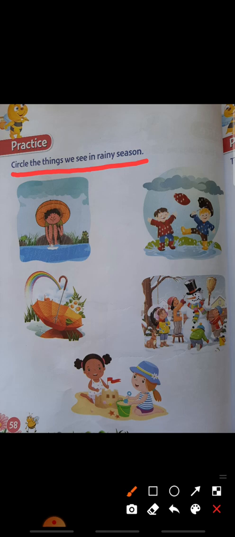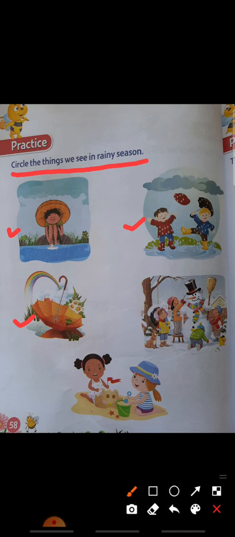See, here the first boy is making a paper boat and is floating it in the rain water. Okay, and second picture, the two boys are playing in the rain. Okay, and in the rainy season we will see rainbow and umbrella. Yes.